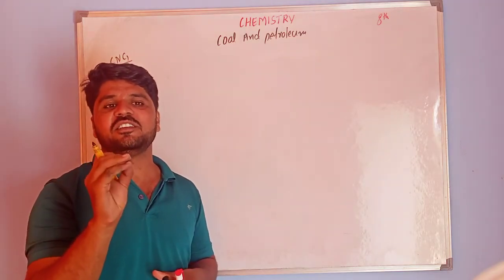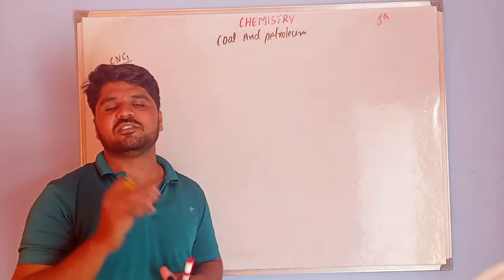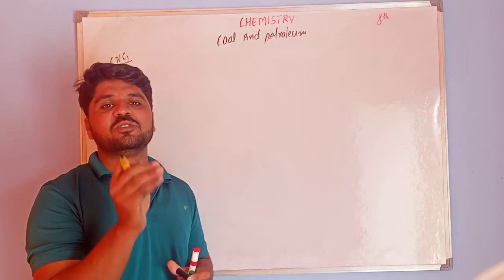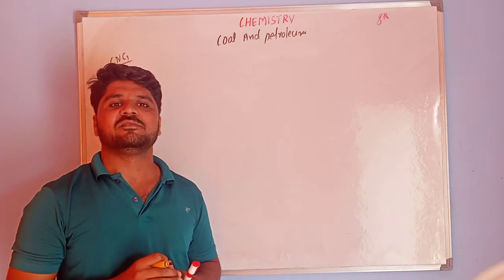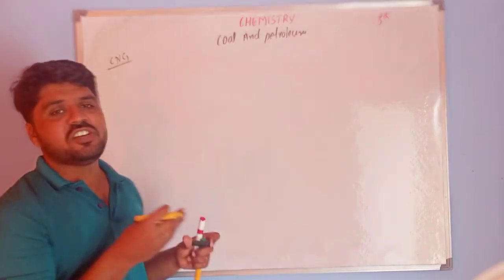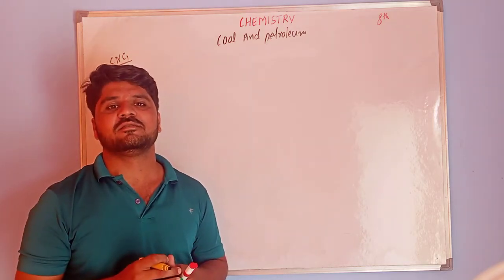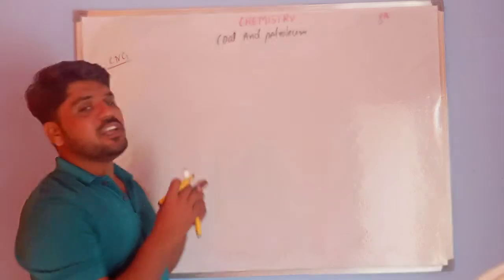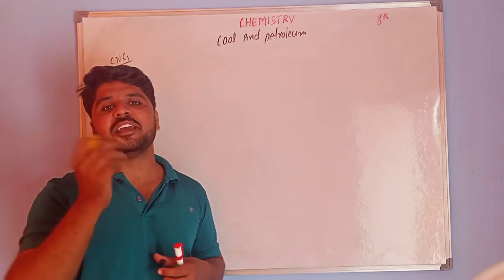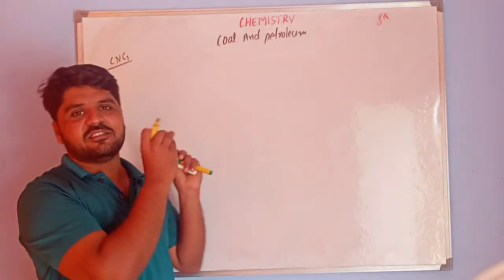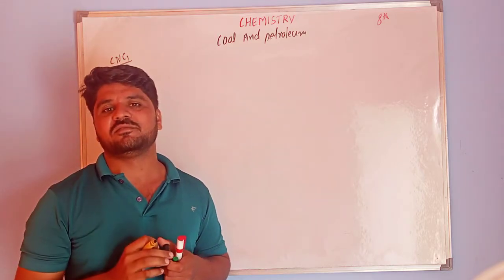The first application is power generation. Nowadays it is used as a fuel in transport vehicles. And one more, CNG is used for direct burning in homes and factories. So these are some applications. One more important thing is that it is transported through pipes. This is a very important application. That is why we call this a very important fossil fuel.